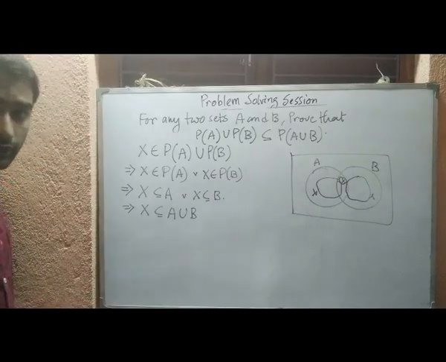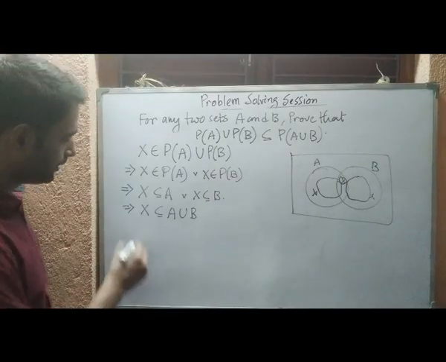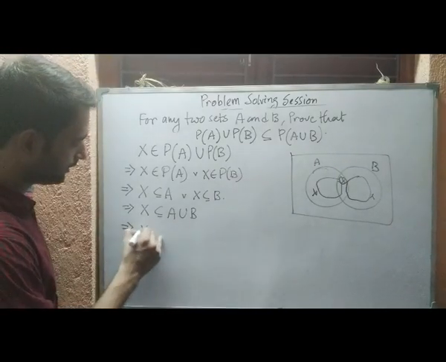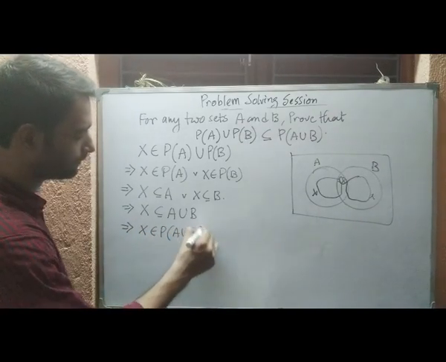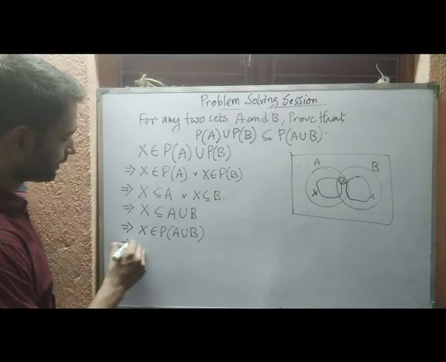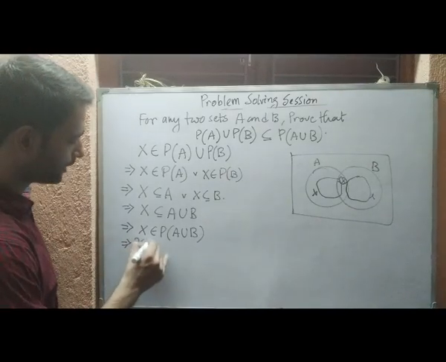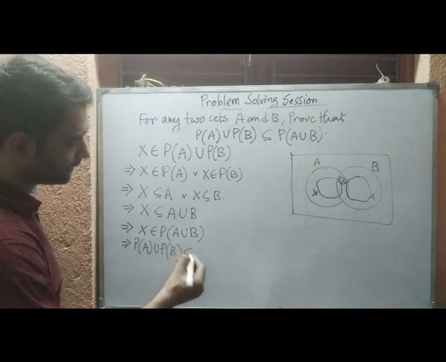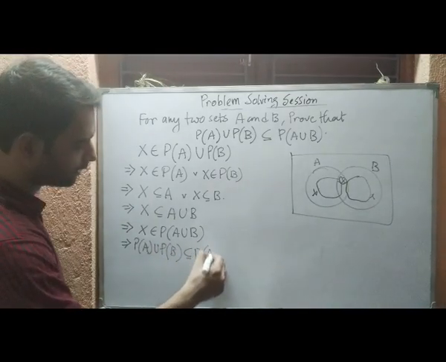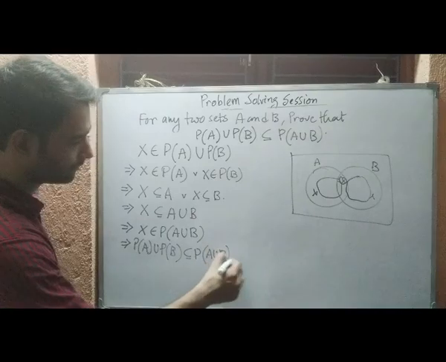So X is a subset of A union B, and from here we can say that X is a member of the power set of A union B. So power set of A union power set of B is a subset of the power set of A union B.